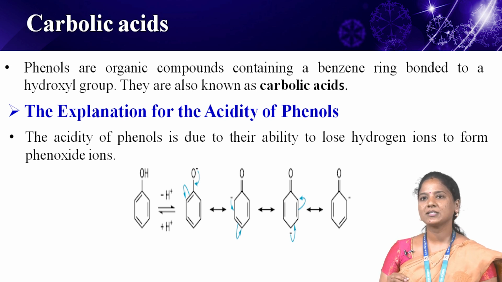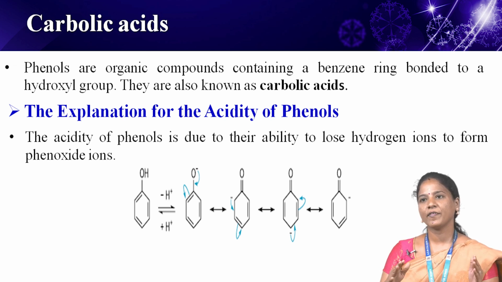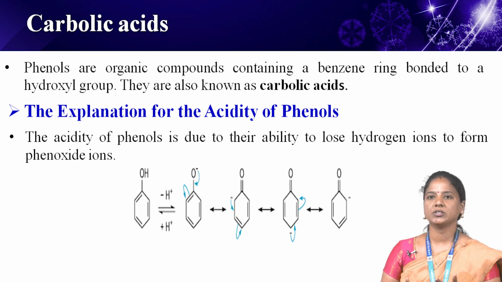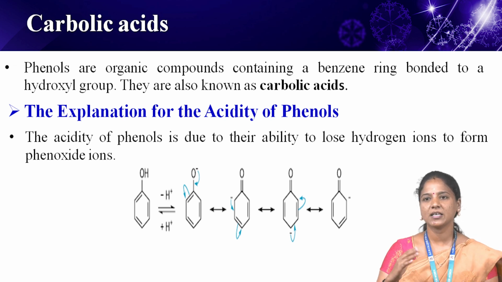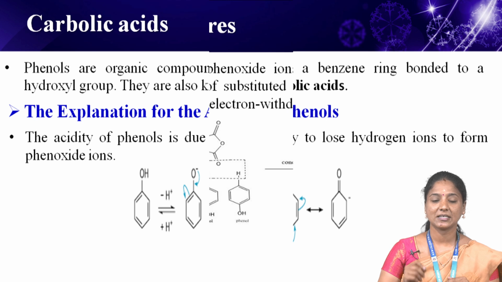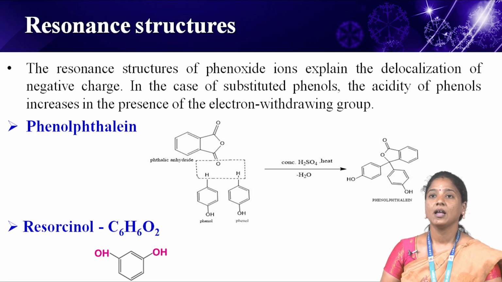Thus, the phenoxide ion is formed. The phenoxide ion formed is stabilized by the delocalization of the negative charge due to the resonance in the benzene ring. The phenoxide ion has greater stability than phenols. Charge separation takes place during this, which is called resonance. Next, the resonance structure of the phenoxide ion explains the delocalization of the negative charge.